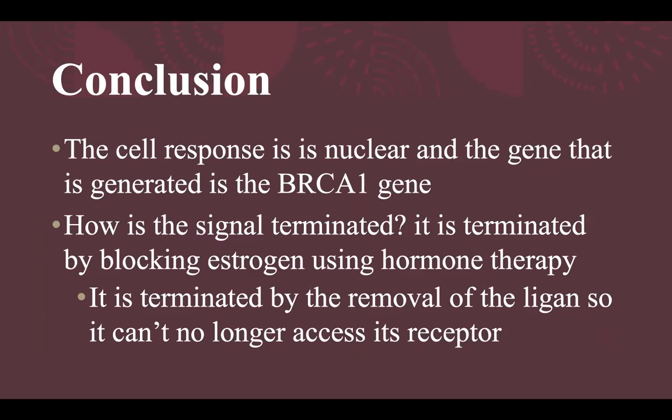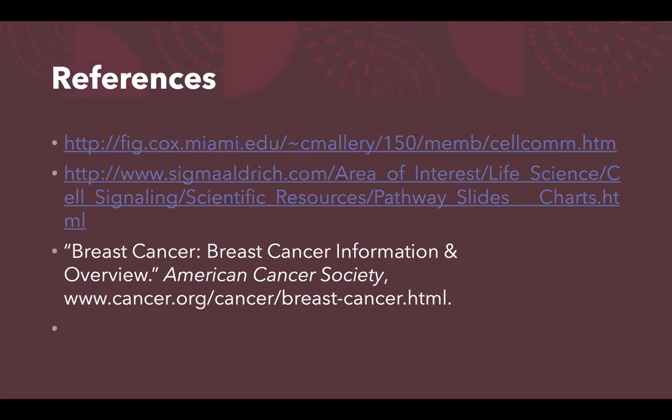Conclusion, the cell response is a nuclear response, and the gene that is generated is the BRCA1 gene. So how is the signal terminated? It is terminated by blocking estrogen using hormone therapies, and it is terminated by the removal of the ligand so it can no longer access its receptor. And these are my references, and thank you so much.